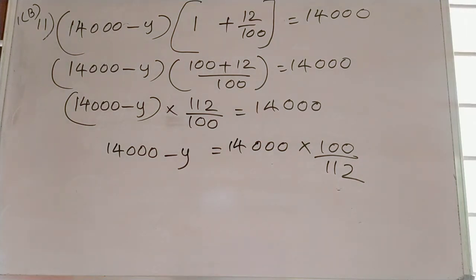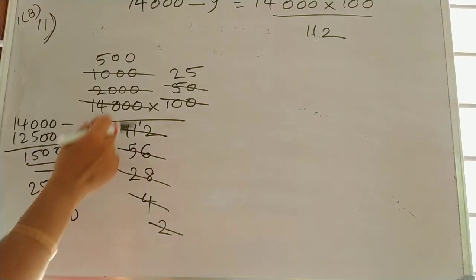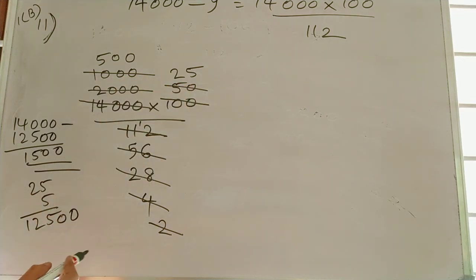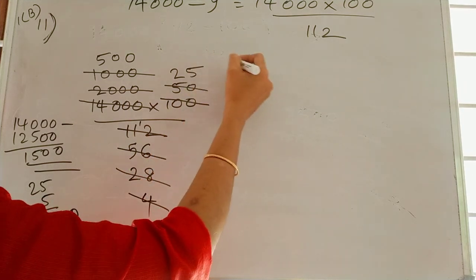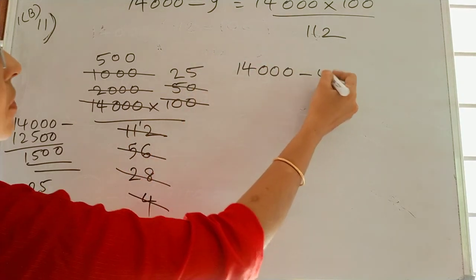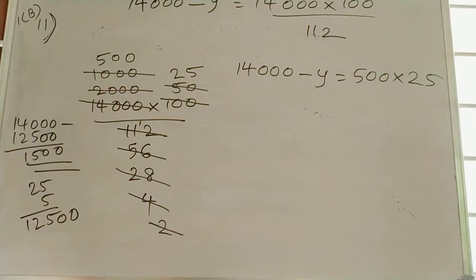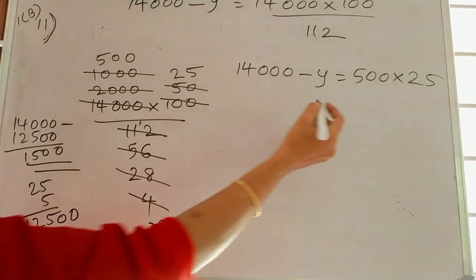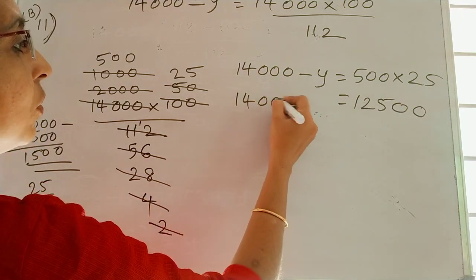After cancellation, you will get the value. 14,000 into 100 divided by 112, cancellation. So you will get 500 into 25. 14,000 minus Y is equal to 500 into 25, and 500 into 25 is 12,500.